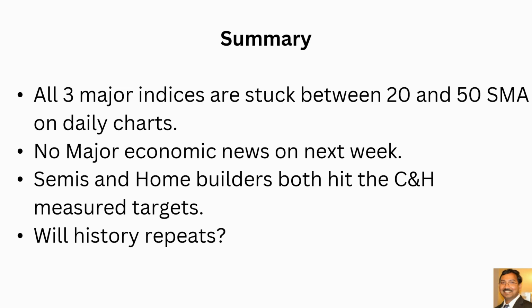And semis and home builders both hit the cup and handle measured targets and rejected there. So this is one of the concerns to me, for both semis and home builders. These two sectors helped the market go higher like anything from last November to March, but now they have rejected at the measured target. So let's see whether they break those highs and make new highs in the coming weeks or months.